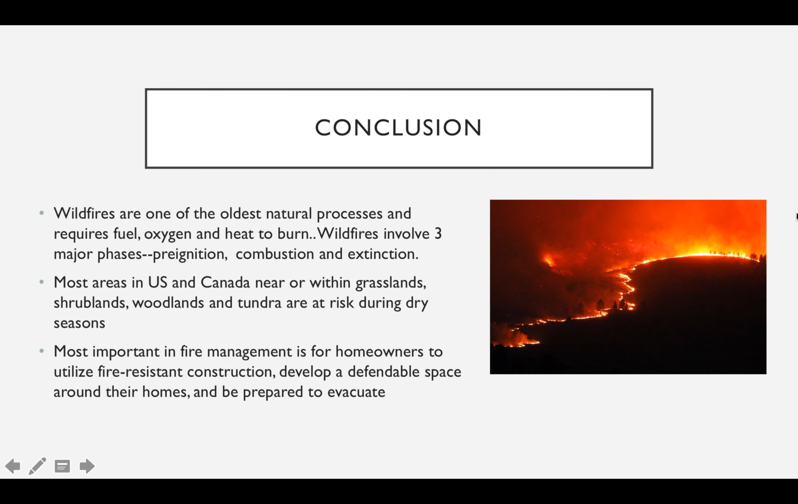In conclusion, wildfires are one of the oldest natural processes and require fuel, oxygen, and heat to burn. Wildfires also involve three major phases: pre-ignition, combustion, and extinction. Most areas in the US and Canada near or within grasslands, shrublands, woodlands, and tundra are at risk during dry seasons. The most important thing in fire management is for homeowners to utilize fire-resistant construction, develop a defendable space around their home, and be prepared to evacuate in case of a fire.